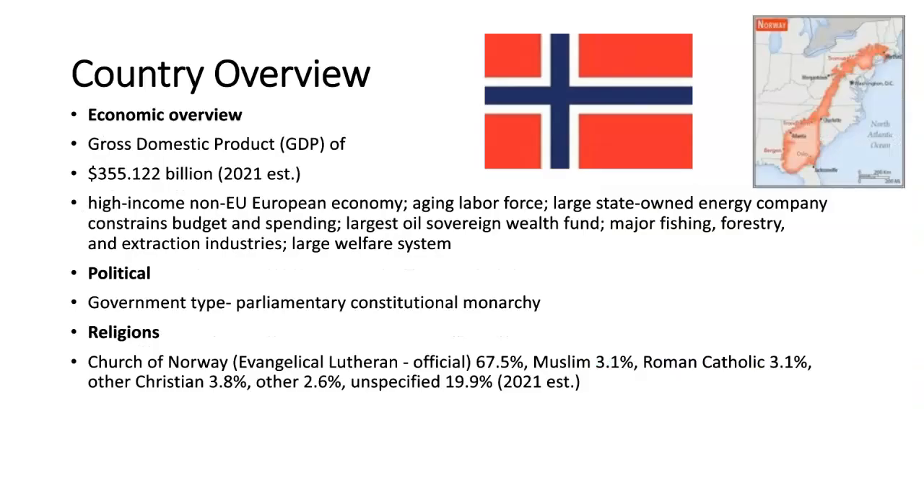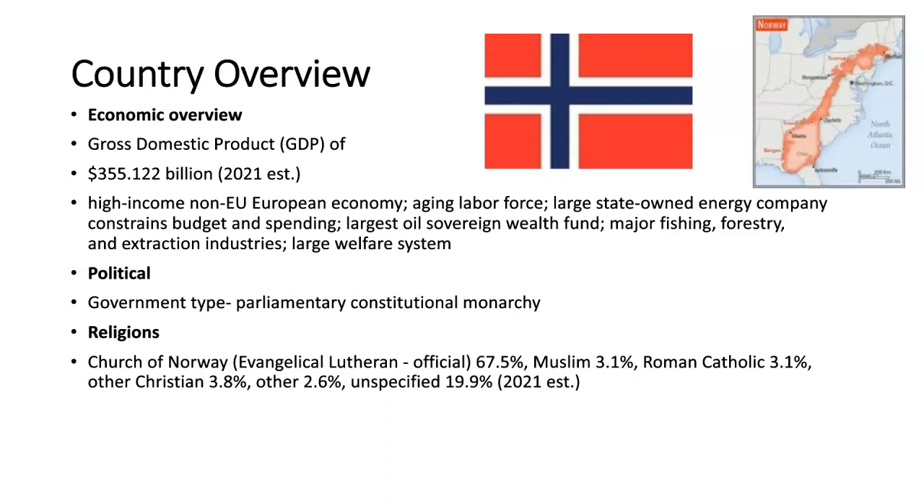Economic overview. Gross domestic product of $355.122 billion. High income, European economy, Asian labor force, lower state-owned energy company, constrains budget and spending, largest oil sovereign wealth fund, major fishing, forestry, and extraction industry, and a large welfare system.